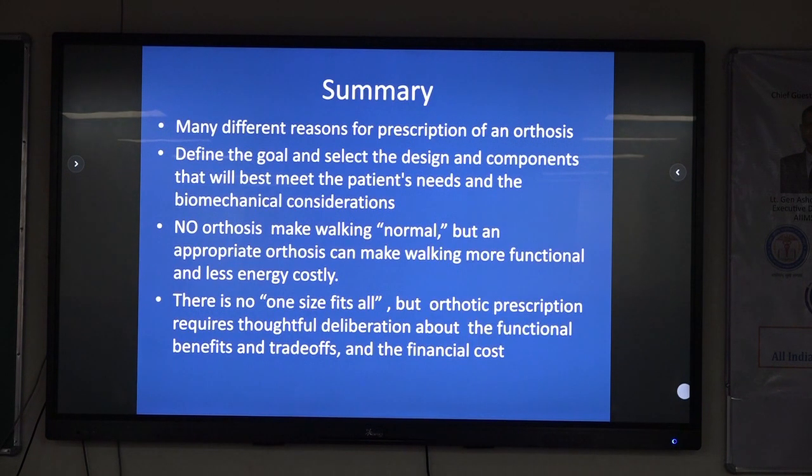So once again we come back to the summary. There are many different reasons for prescription of an orthosis. We need to define the goal and select the design and components that will best meet the patient's needs and the biomechanical considerations. No orthosis makes walking normal, but an appropriate orthosis can make walking more functional, consuming less energy. There is no one-size-fits-all. Every orthotic prescription has to be individualized, and it requires thoughtful deliberation about the functional benefits and trade-offs, and the financial cost consideration has to be there.